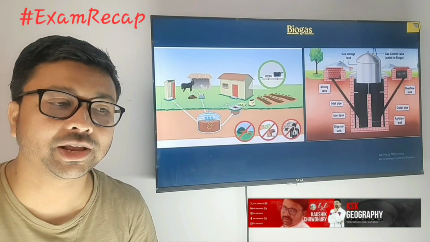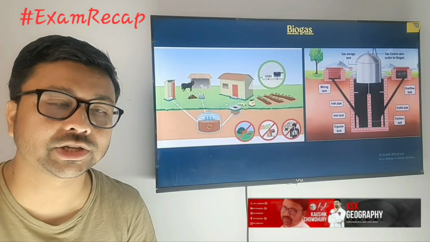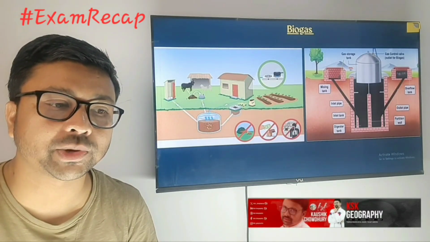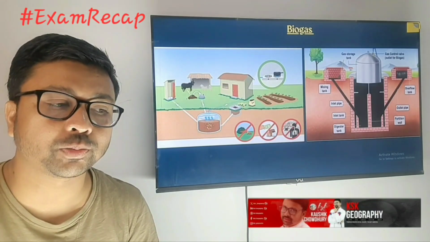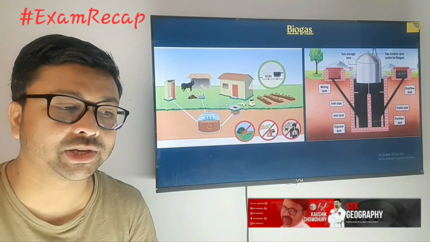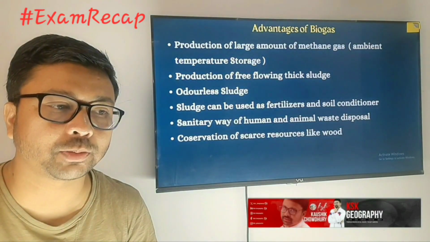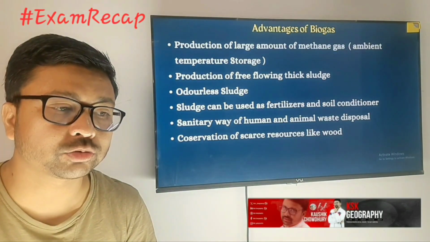The advantage of biogas is that along with the production of energy, we can get rid of waste materials, there is a reduction of waste materials, and it also produces manures which can be useful for agricultural activity again. So those are the importance of biogas, and it is mainly used in rural areas, right?